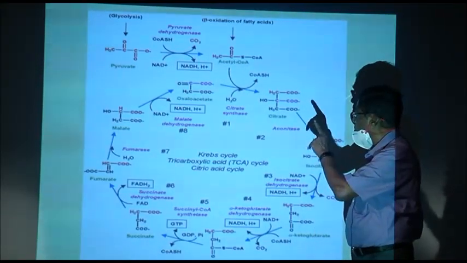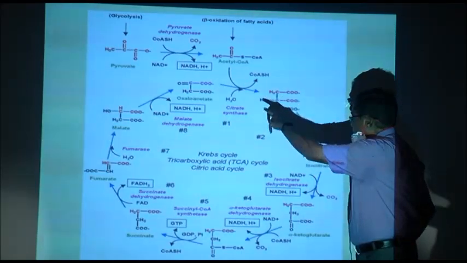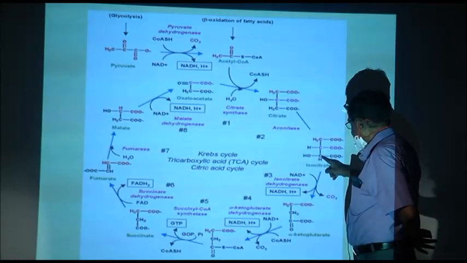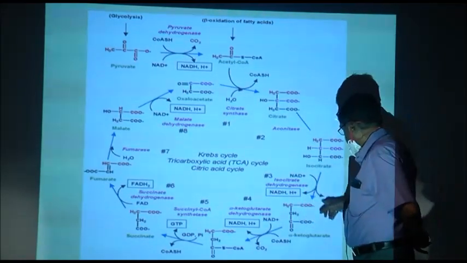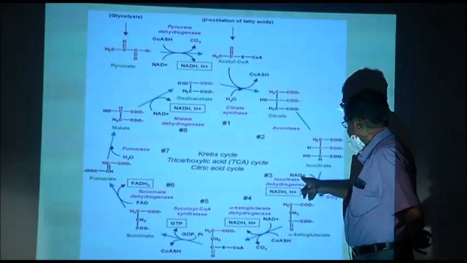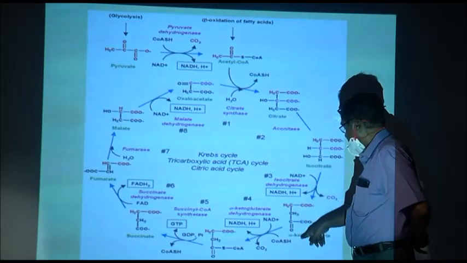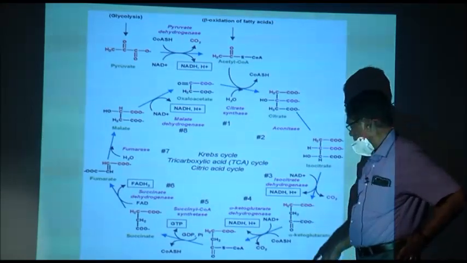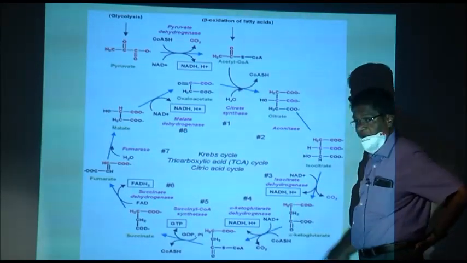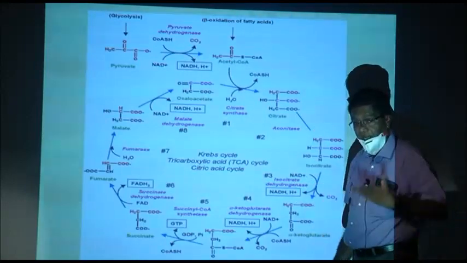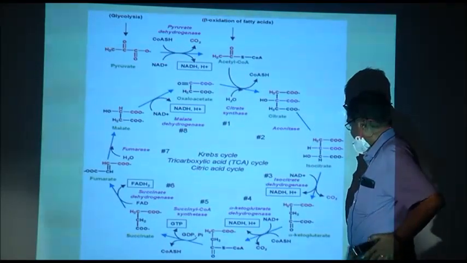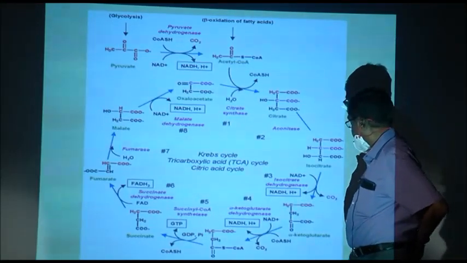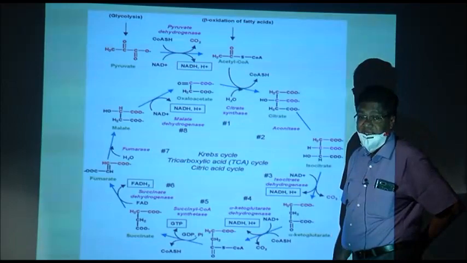From 2 it became 6 with oxaloacetic acid, then 6 became 6 here, and isocitric acid loses carbon dioxide and loses hydrogen to form alpha ketoglutaric acid. So, this is 5 carbon. So, from 6 carbon to 5 carbon. How? 1 carbon dioxide and 1 NAD. So, the second carbon dioxide is released.